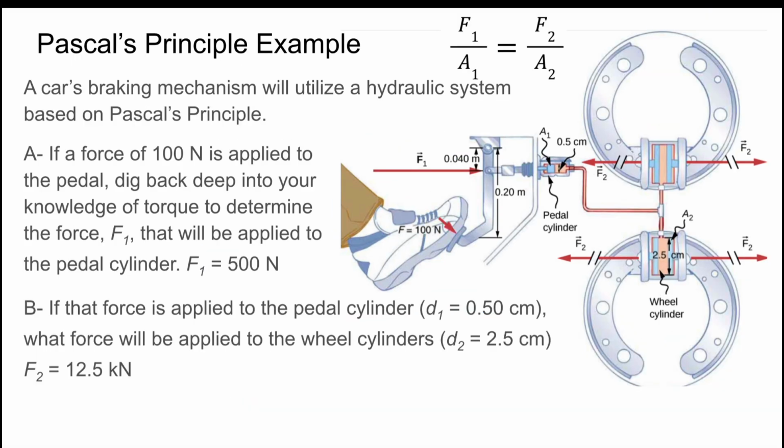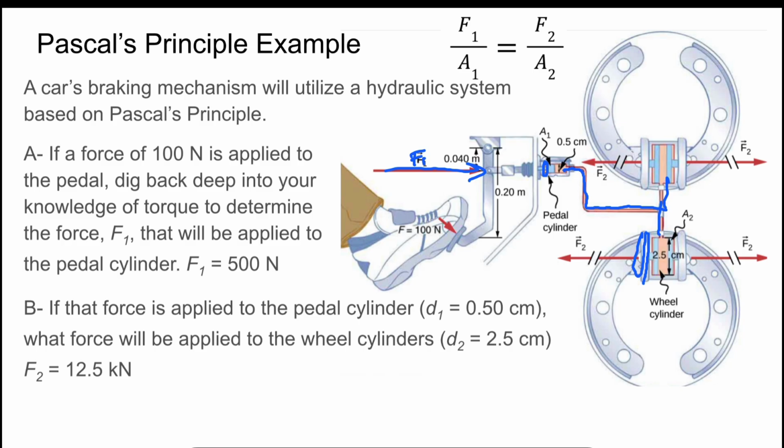All right, so now what's cool is that now we know how a brake system essentially works, right? We applied some force into the pedal here. We're going to call that F1. And that pedal pushed into this pedal cylinder that has some area, and that increases the pressure of this fluid, and the fluid is connected to the wheel cylinders of your car.